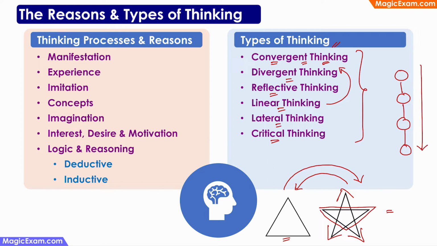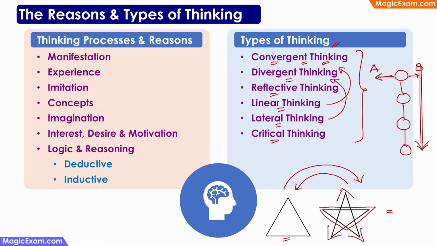Whereas lateral thinking means, like when you gave them this star and asked them to calculate the area of a star and you did not give them any formula for this, they were forced to think about other ways. They were forced to think laterally because they did not have a series of steps that they could follow. They could not think in a linear manner. So they were forced to think laterally and see if there is an option A or option B or option C using which they can arrive at the answer for this problem. So lateral thinking is very similar to divergent thinking.